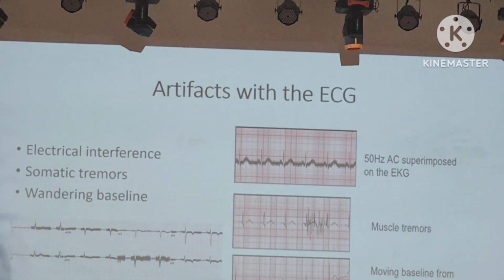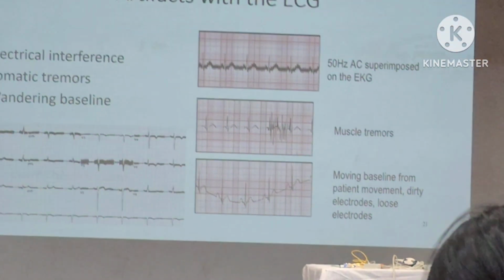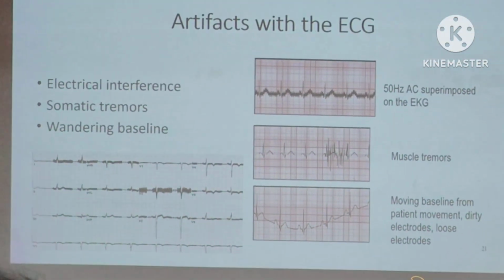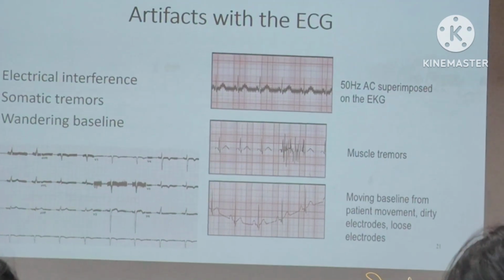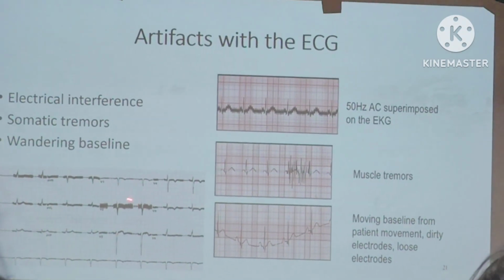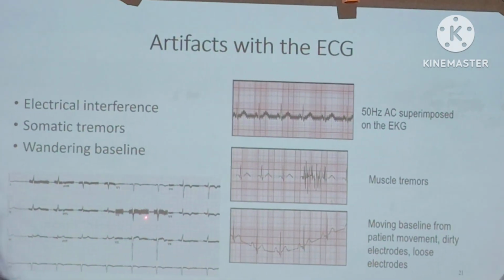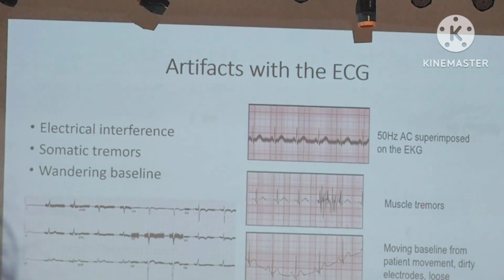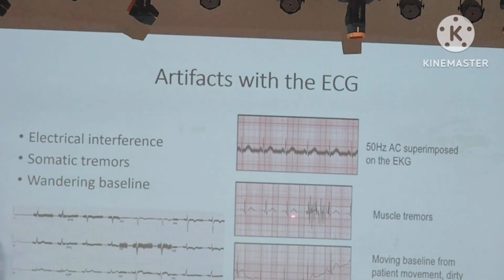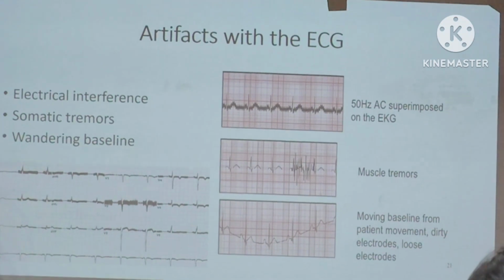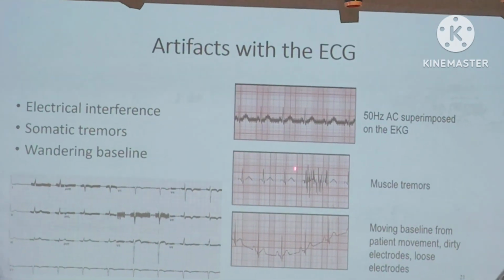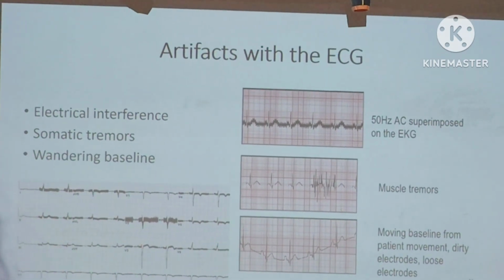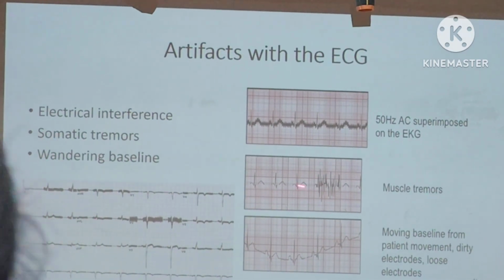Then there are some artifacts while monitoring ECG. The patient can be absolutely normal, but because of these interferences, the monitoring or the recording cannot be appropriate. Like this, you can see this is because of electrical interference. This is also because of electrical interference. These are muscle tremors. Suppose the patient is lying down but having a problem with muscle tremors, muscle fasciculations are happening. So those currents are also captured by the ECG machine. So they come like this.